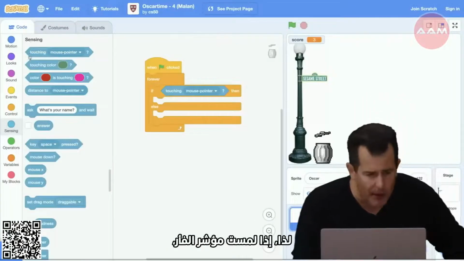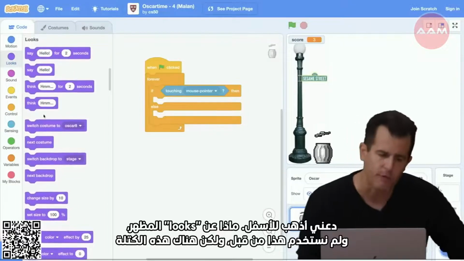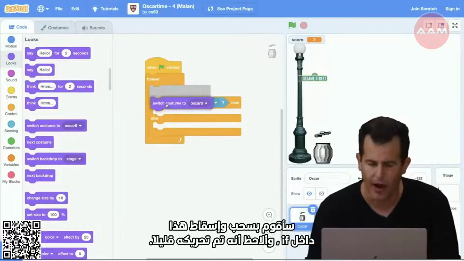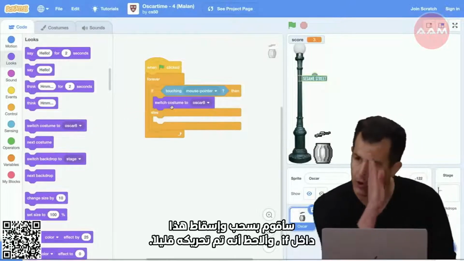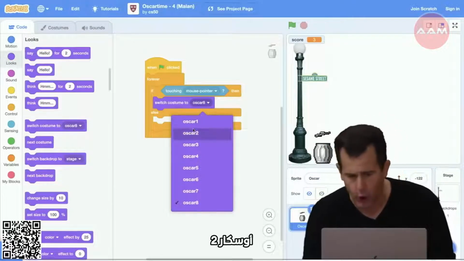So if I'm touching the mouse pointer, let me go under, how about looks? And we didn't use this before, but there's this block: switch costume to something else. I'm going to drag and drop this inside of the if. And notice it's a little bit indented. I'm going to change it not to Oscar 8, but Oscar 2.